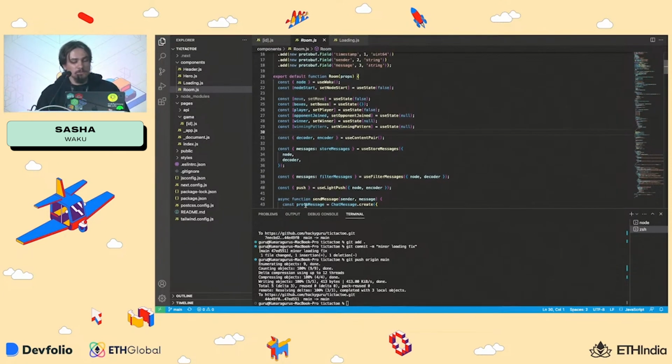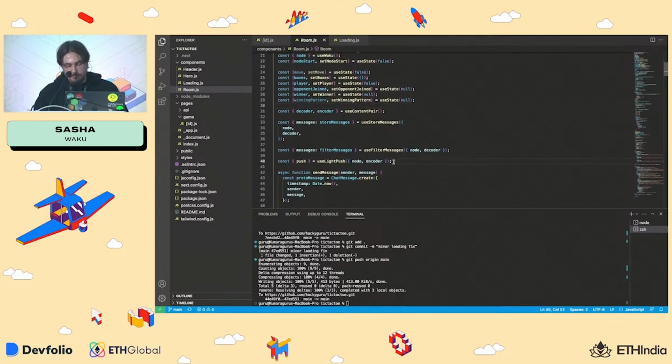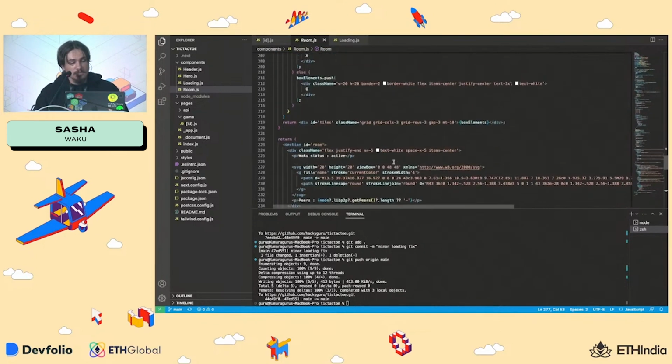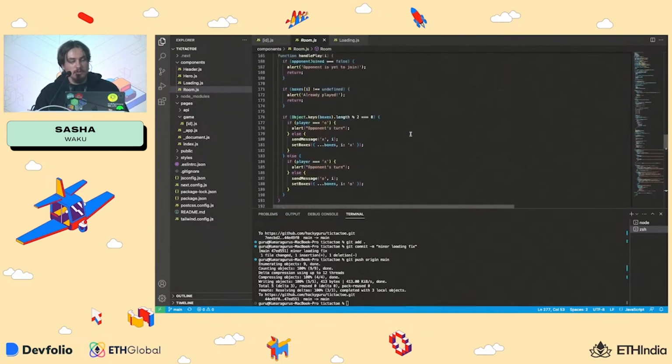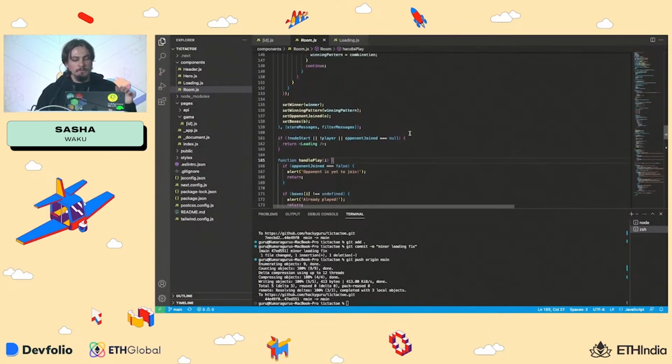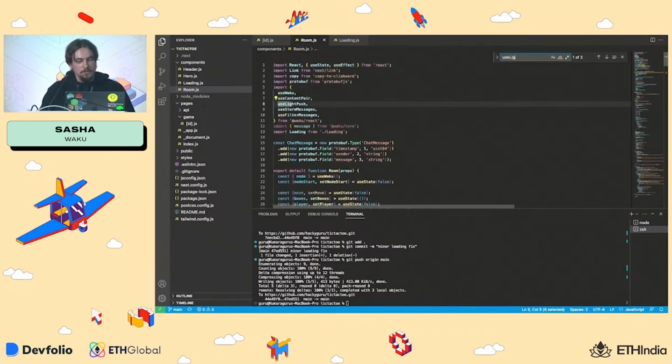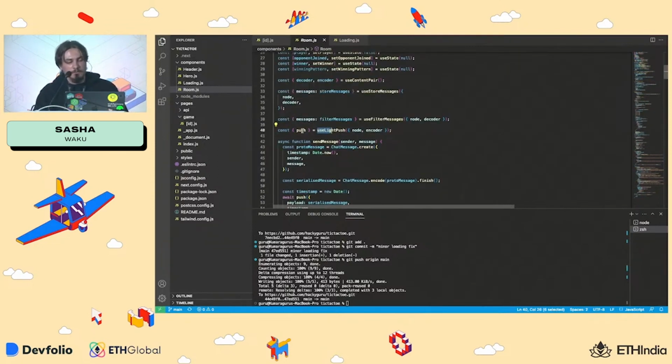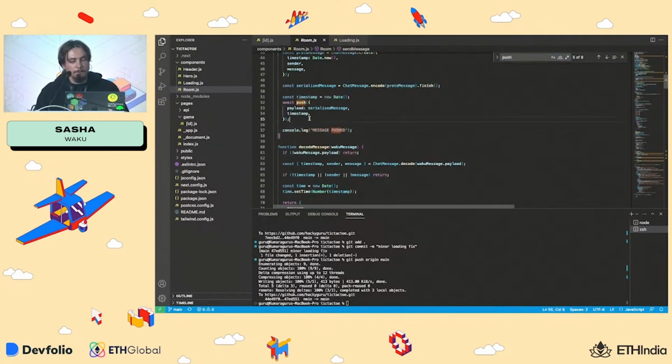To do that, there is a hook. It's called light push, and what it does is that you just throw something into it. Here in this line, you get the push function. What it does is that it receives a payload and some timestamp.